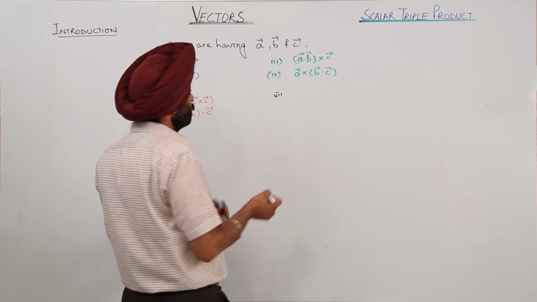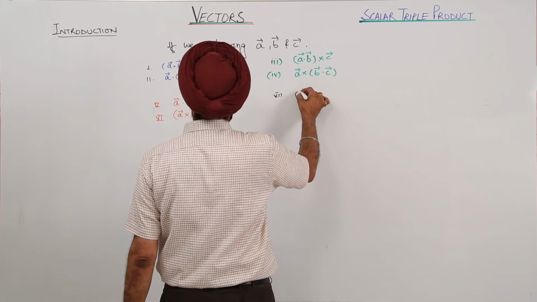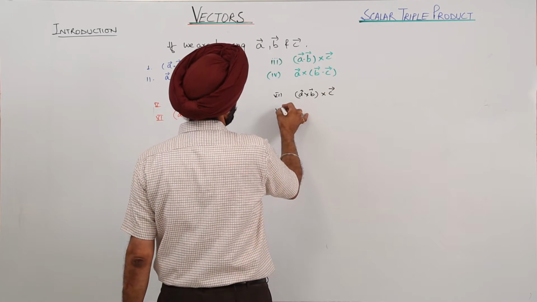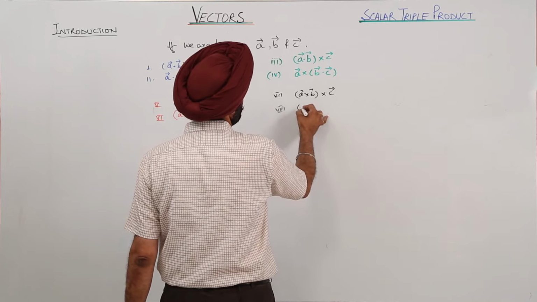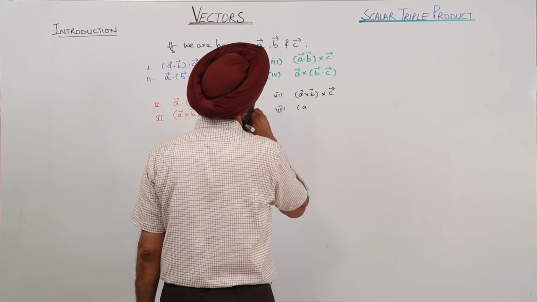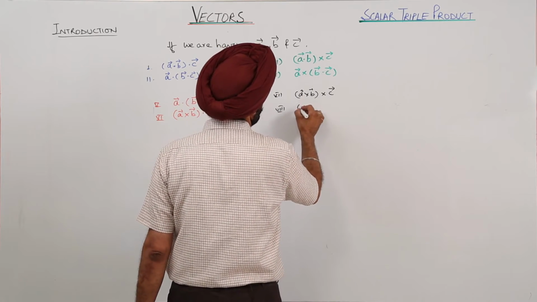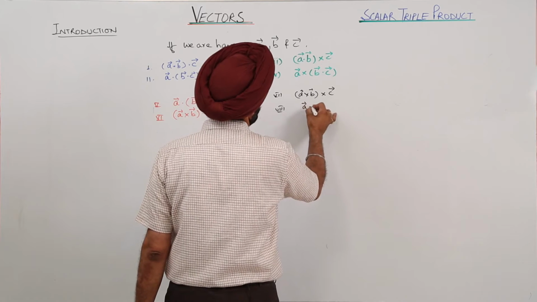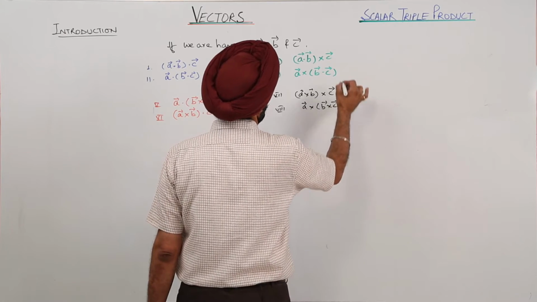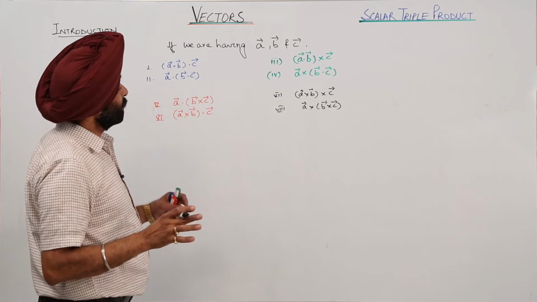Finally we are left with A cross B with cross product of vector C, and vector A cross product with vector C. Now I think I have written all the types of the triple product.